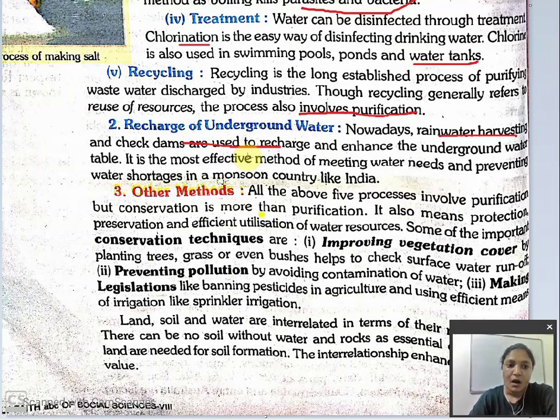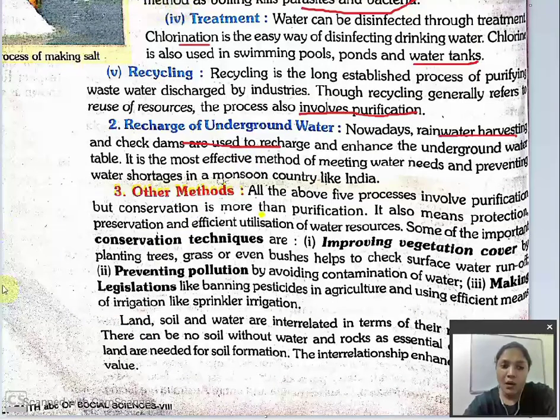Now other methods. All the above five processes involve purification, and conservation is more than purification. It also means protection, preservation and efficient utilization of water resource. We all know purification of water is needed. Everything is needed. When can we purify water? Only when we have water. If we don't have water, then what will you purify? Purification, filtration, they all are important. But for this, you need to have water first. So we need to conserve our water. We need to protect our water so that we get a good amount of water. Then only we can use it.